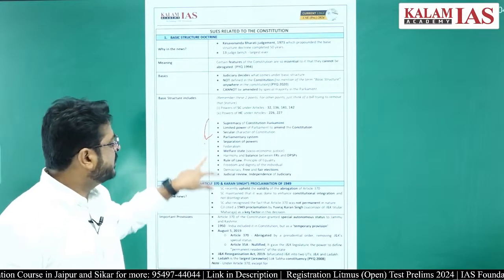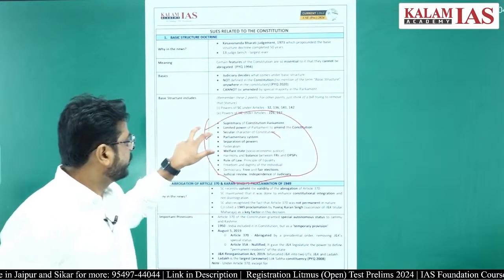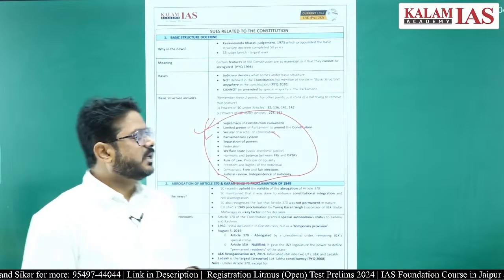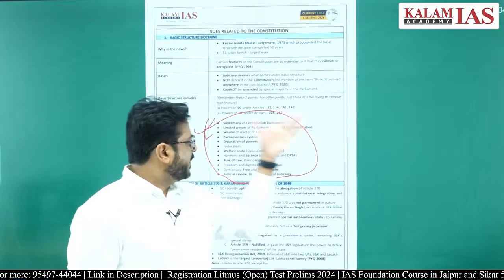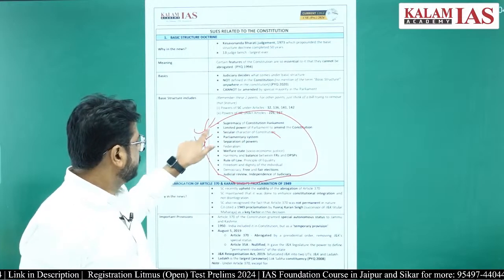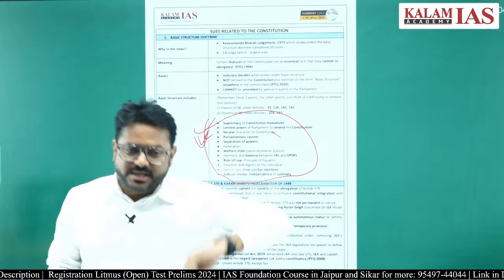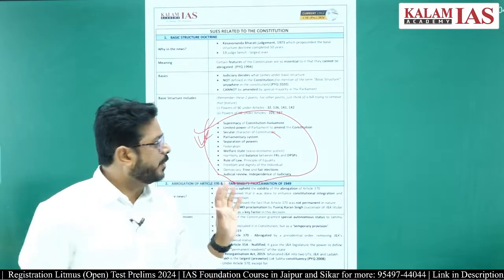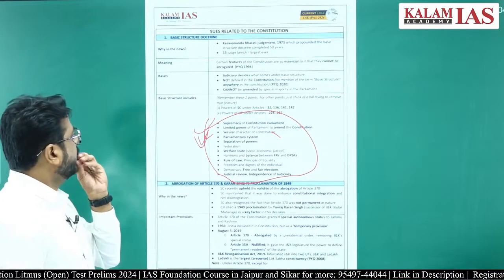Such things are there inside the basic structure doctrine or the basic features of the Constitution of India. Even this is not exhaustive, so please go through the original list from any book which you find, right?